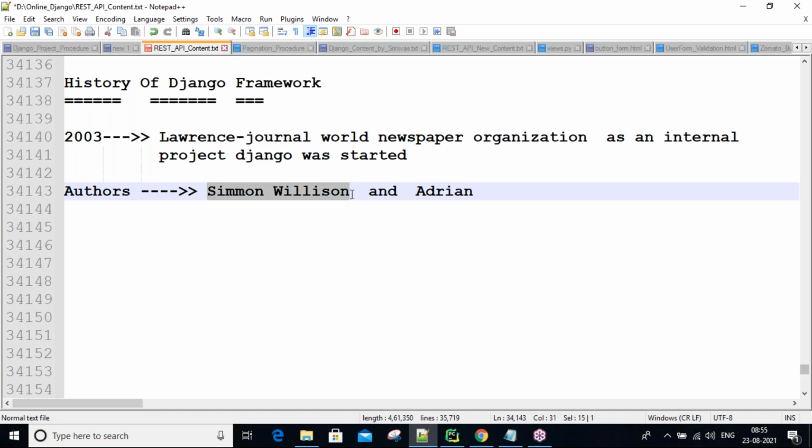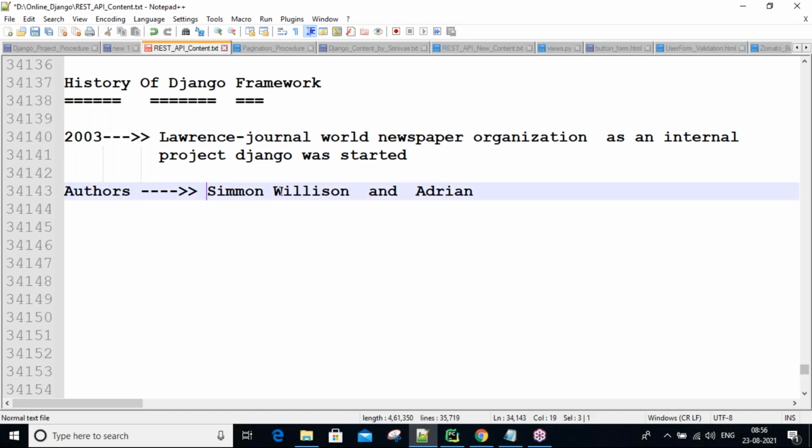These two developers were working in this company as web application developers, employees of the company, developing web applications. The management gave them the assignment: develop one software for our organization's purpose. So that's why these two people started it.